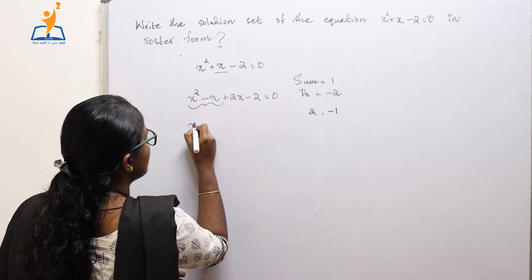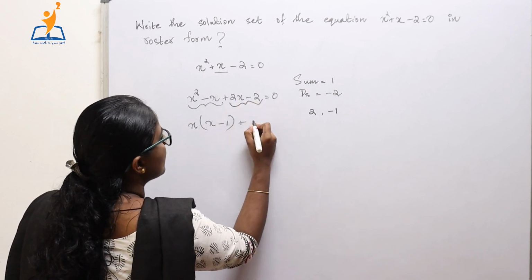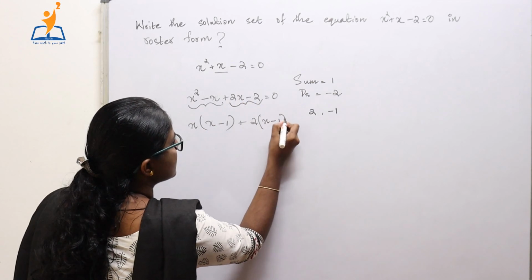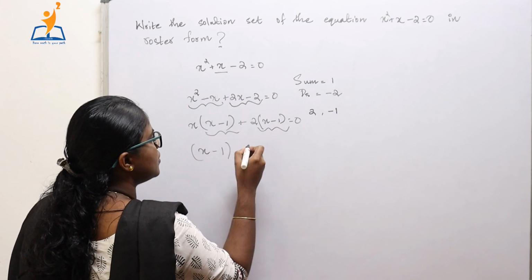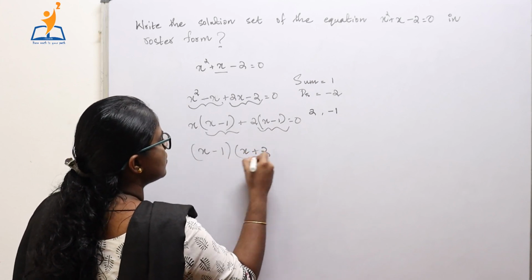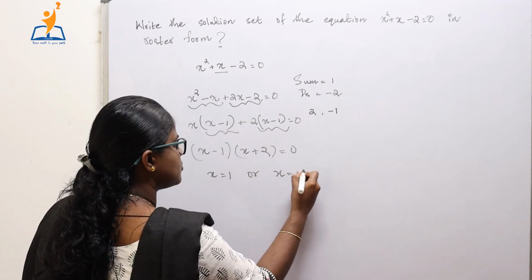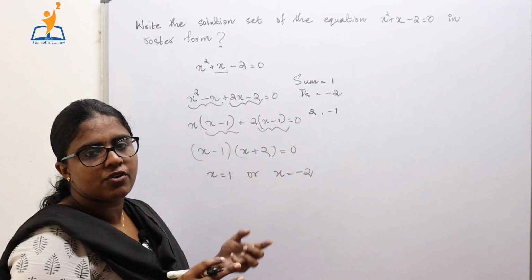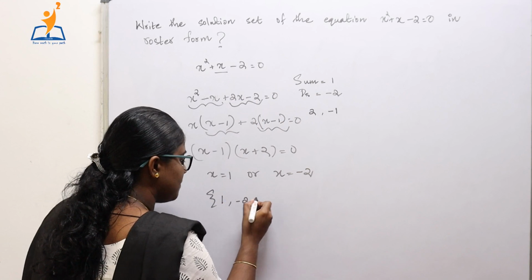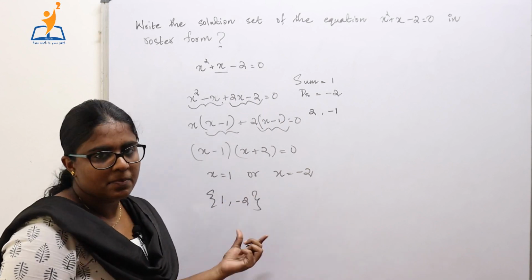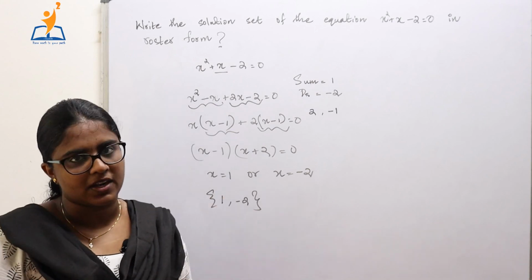Now, taking x as common, we will get x minus 1 plus, now taking 2 common, we will get 2 into x minus 1. Now, taking x minus 1 common, we will get x minus 1 into x plus 2 equals 0, which means x is equal to 1 or x is equal to minus 2. So the solution set for this particular quadratic equation is 1 and minus 2, and these two elements are separated using commas and put in set braces. So this is the roster form of this particular set.